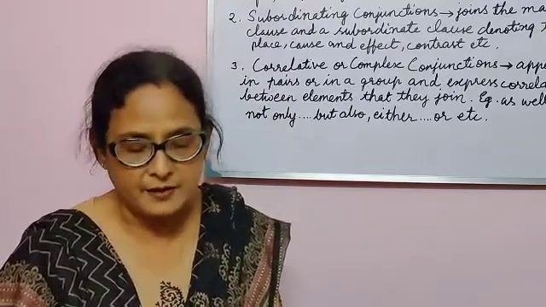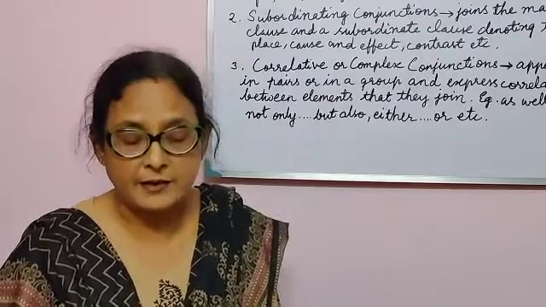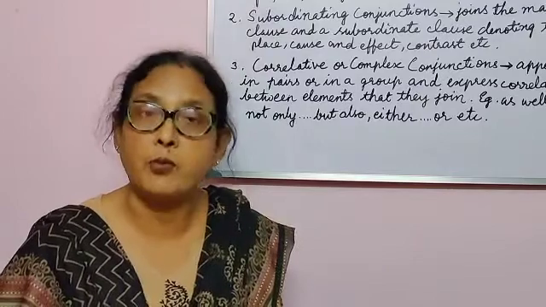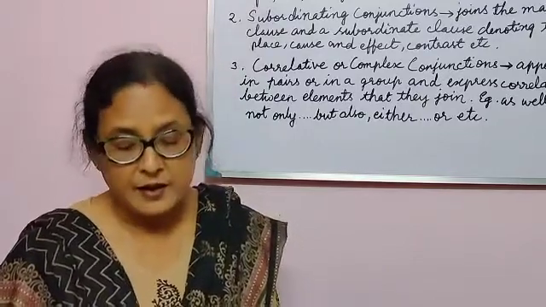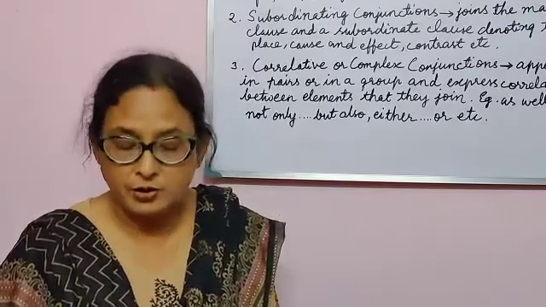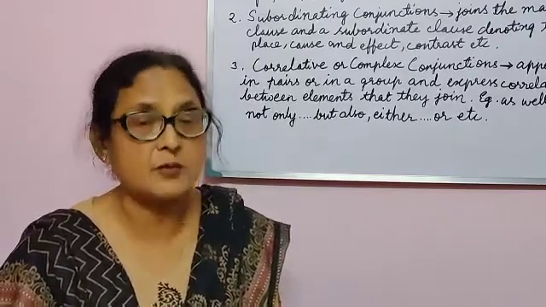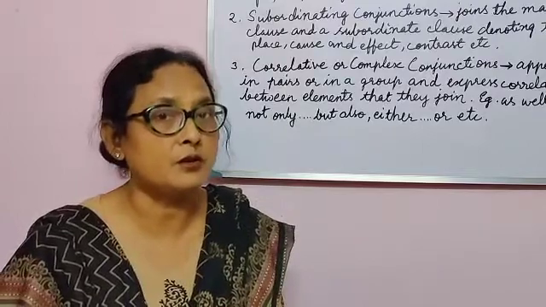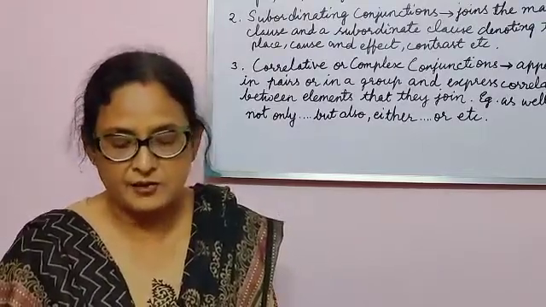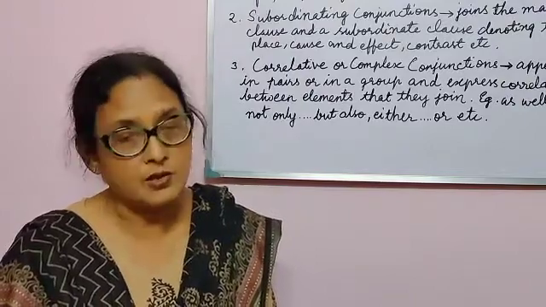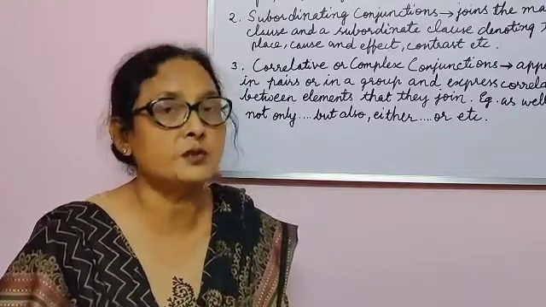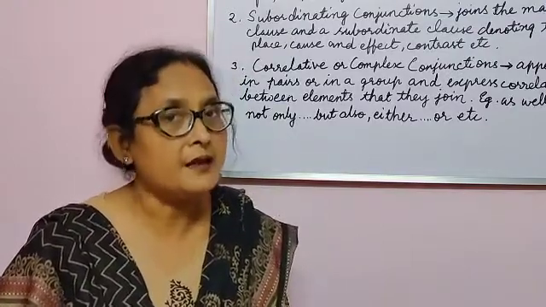The first one is the correlative conjunction of addition, and the conjunctions are as well as, both and, like Ram and Sham are both very naughty indeed. Then you have not only, and with that you have but also. Whenever you are using not only, you ought to use but also. Like: speed driving is not only risky but can also be fatal. So these are correlative conjunctions used together in pairs in a sentence.